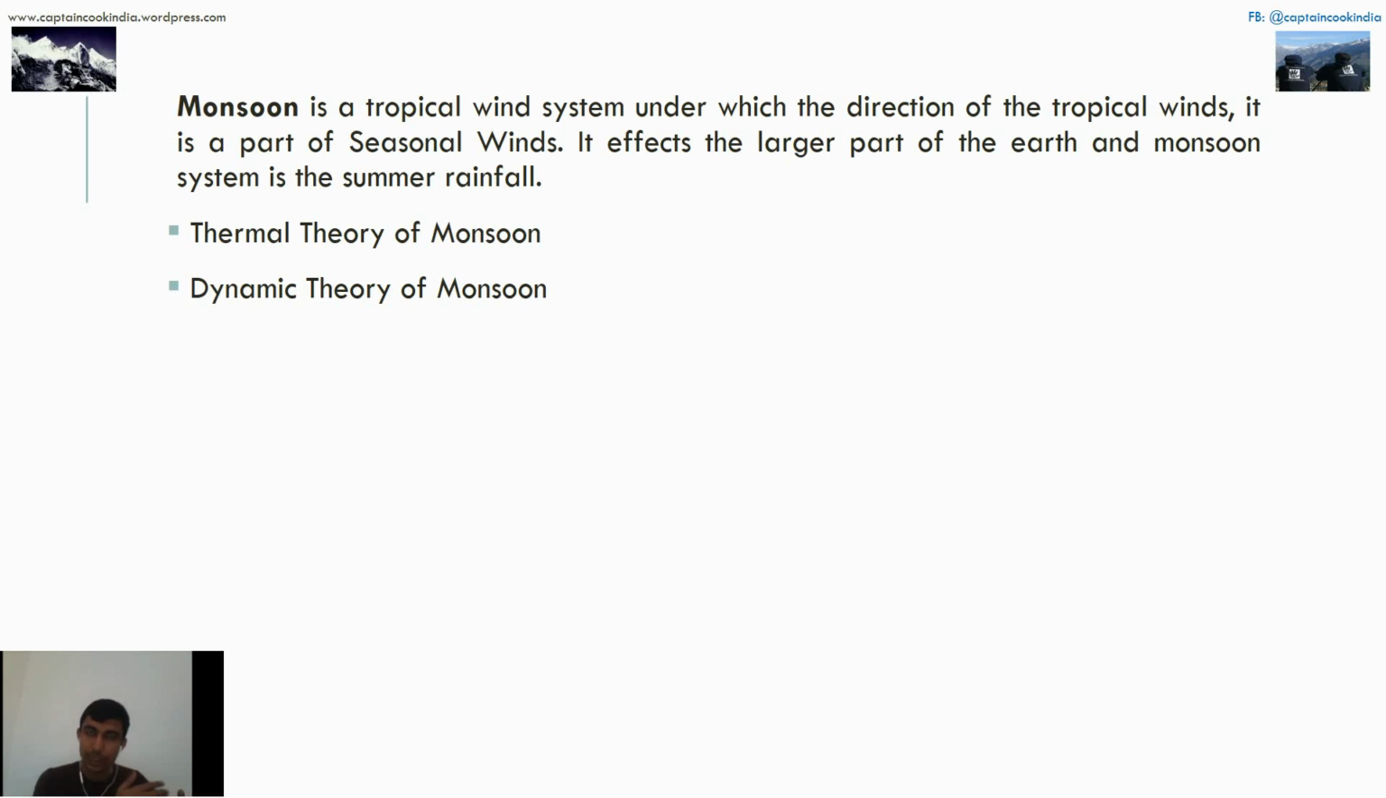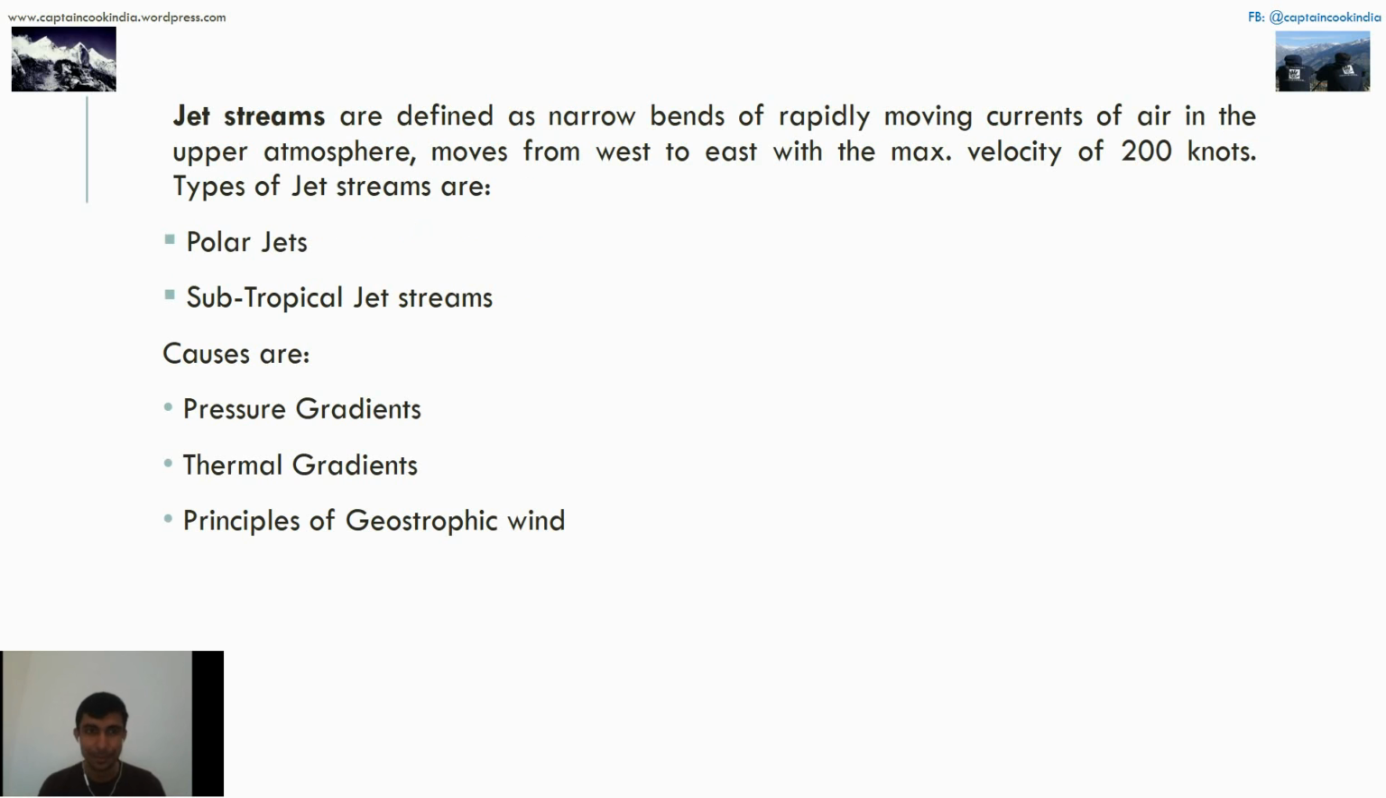Jet streams are defined as narrow bands of rapidly moving currents of air with a velocity of 200 knots. They move from west to east, and they include polar jets and subtropical jets. Static part again, read over there. The causes are pressure gradients, thermal gradients, and the principle of geostrophic winds. Also read over there, it is well defined.